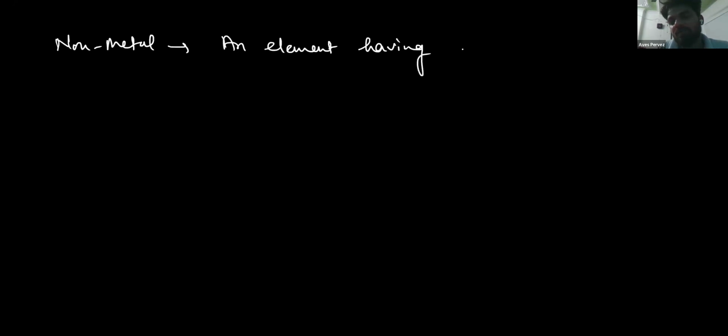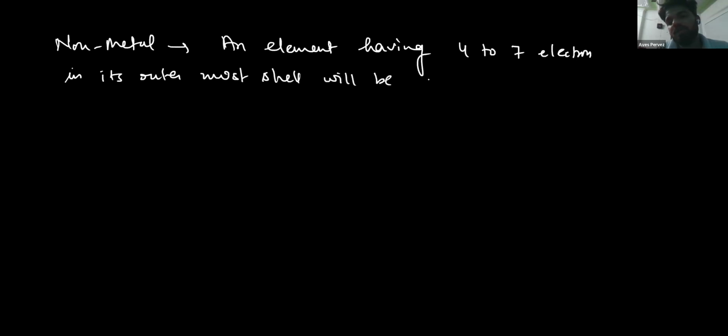What is the definition of a non-metal? A non-metal is an element having 4 to 7 electrons in its outermost shell.